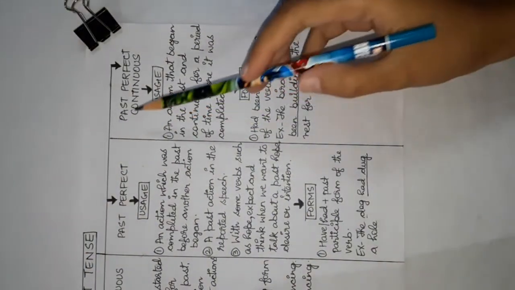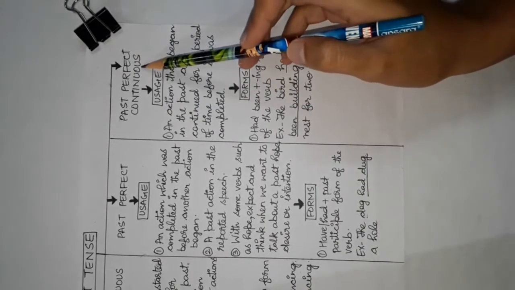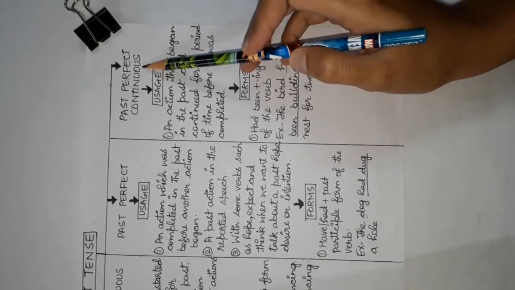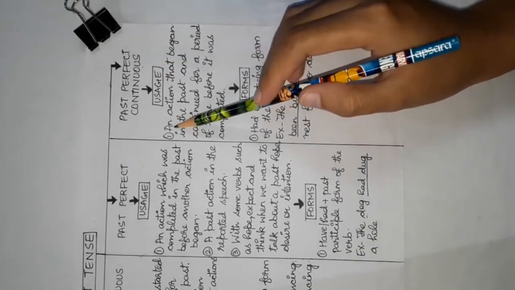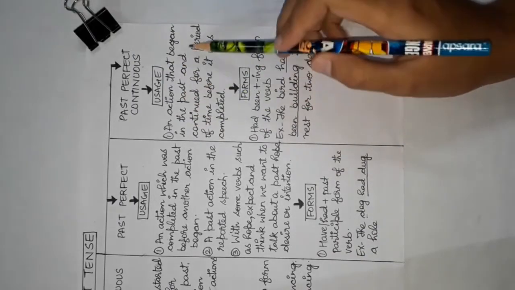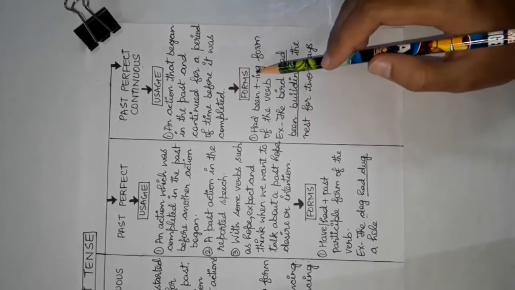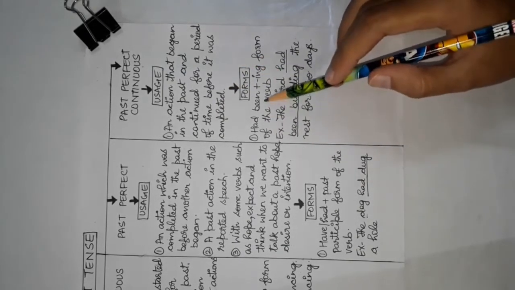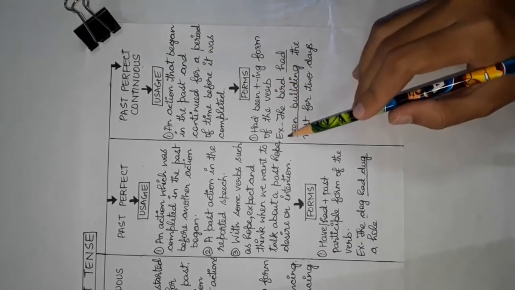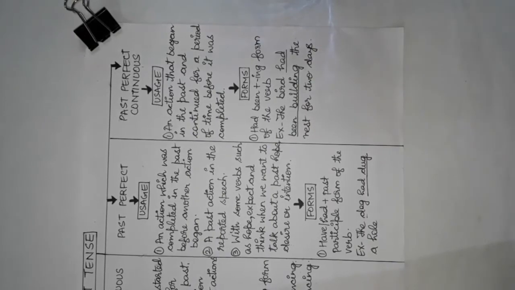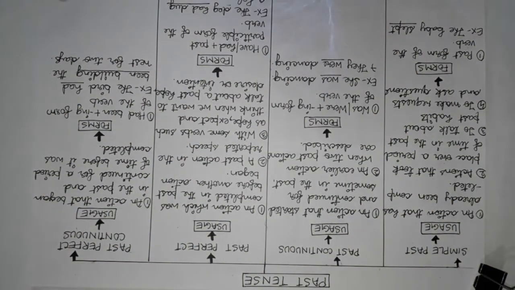Then we have the last form, that is past perfect continuous tense. The past perfect continuous tense is used to talk about an action that took place in the past and continued for a while until a specific time. The usage is for an action that began in the past and continued for a period of time before it was completed. The form is had been plus ing form of the verb, which gives us, the bird had been building the nest for 2 days. These were the four forms of the past tense.